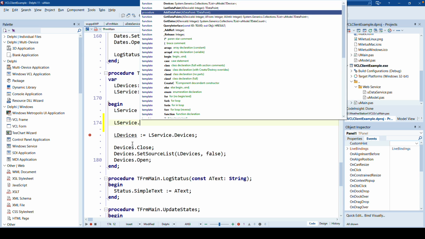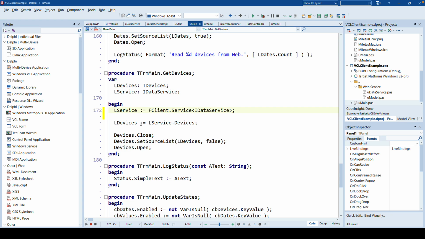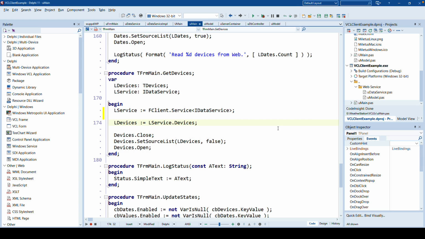In code, at compile time, you have data type safety. And this is really, really cool because now you can simply get the list of devices from the web service using LService.Devices, because in your service interface, you define a method or function called Devices. That is really all it takes. Now LDevices will contain a list of instances of type TDevice. You could now iterate these and add them to a combo box, but we'll even do better.